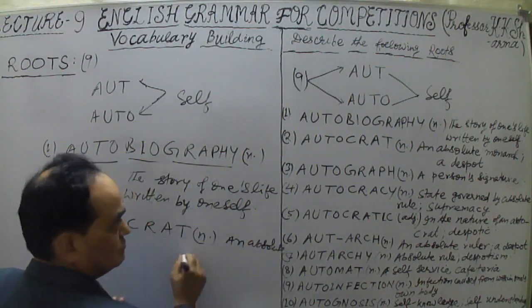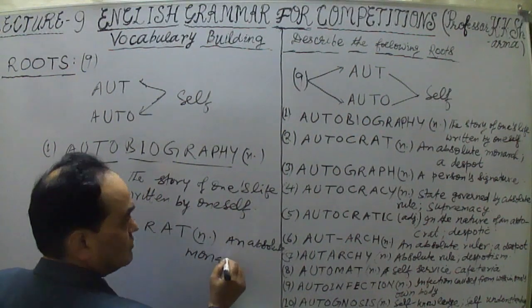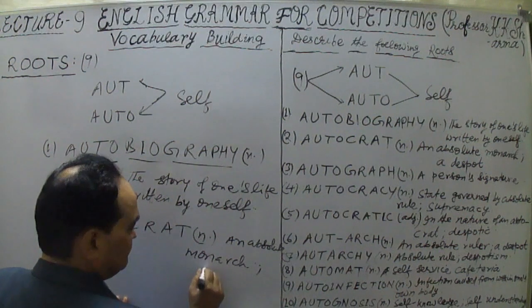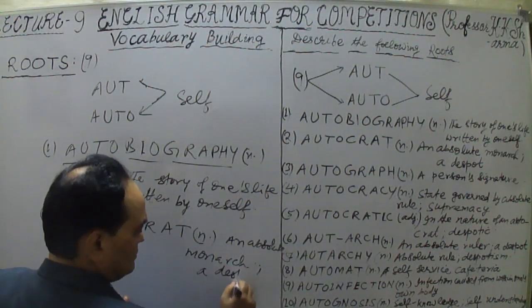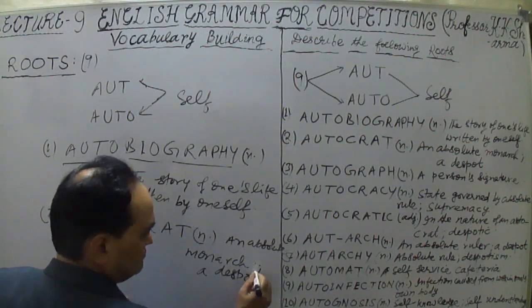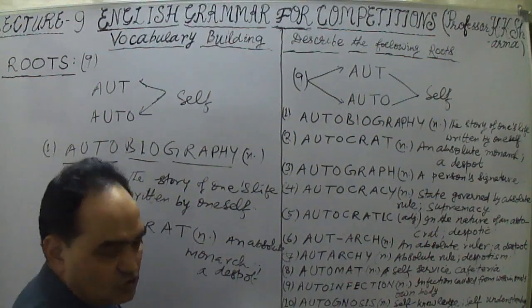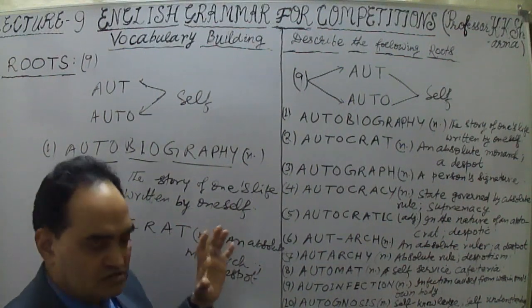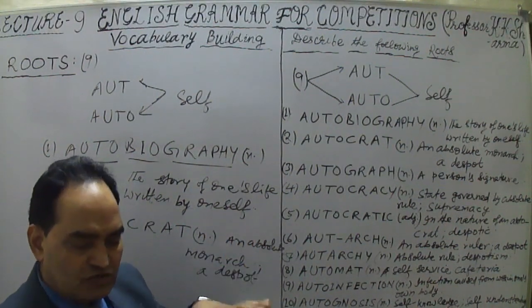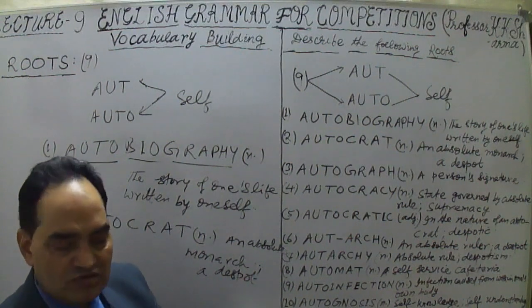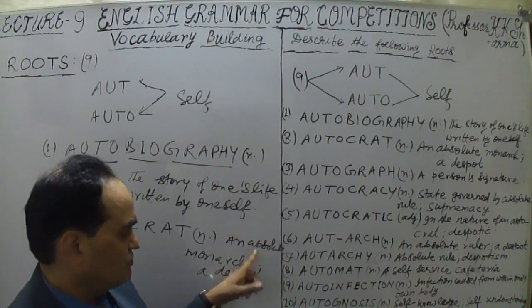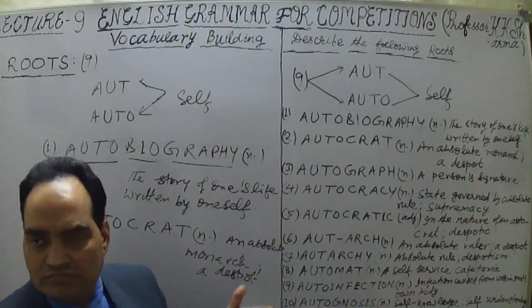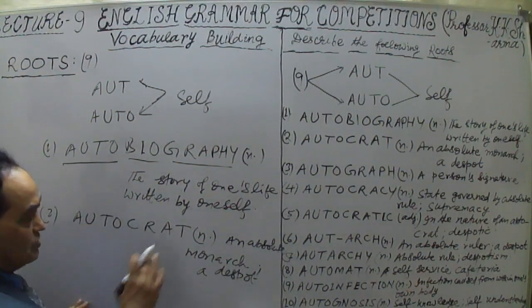An absolute monarch or a despot. A despot is an autocratic person. Autocrat means a person who is an absolute monarch, a person who has all kinds of powers lying in himself. So he is deciding about every matter of the whole country, of the whole kingdom. That is an autocrat type person.